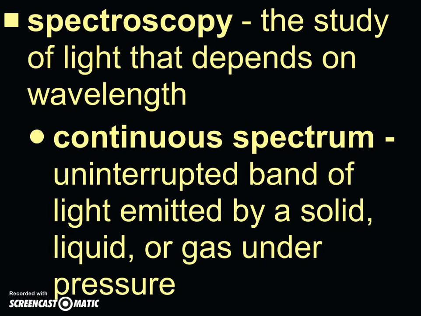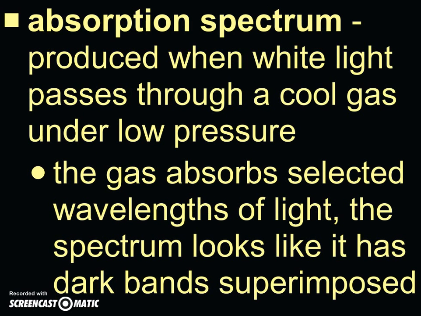We have what's called a continuous spectrum. And that means it's uninterrupted. It's light that's emitted by a solid, a liquid, or a gas, and it has to be under a certain amount of pressure. We also have the absorption spectrum, and this is produced when you have white light that passes through a very cool gas that's at a very low pressure. And so the gas is going to absorb specific parts of that light, and so the spectrum will look like it has very dark bands within it.